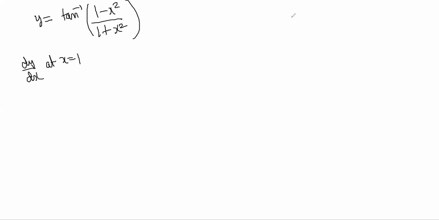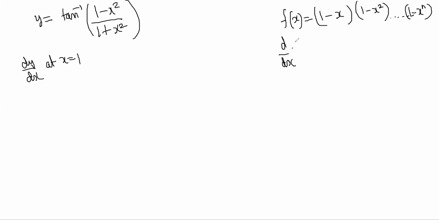It's like if y is equal to tan inverse of (1 minus x squared) by (1 plus x squared). Find dy by dx at x equals to 1. The second question: f of x equals to (1 minus x) into (1 minus x squared) into (1 minus x cube) till (1 minus x^n). Find d by dx of f of x at x equals to 0.